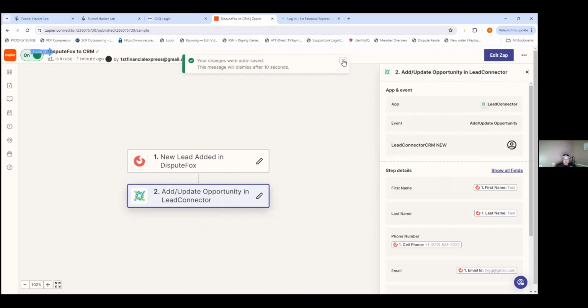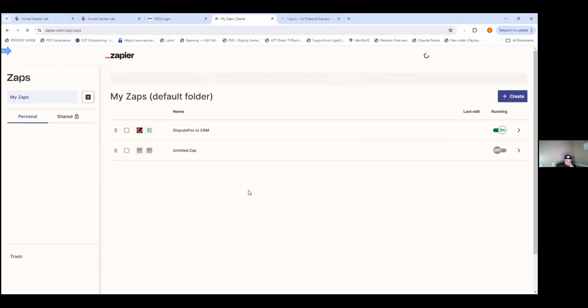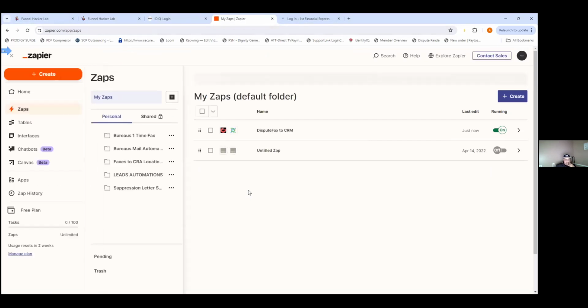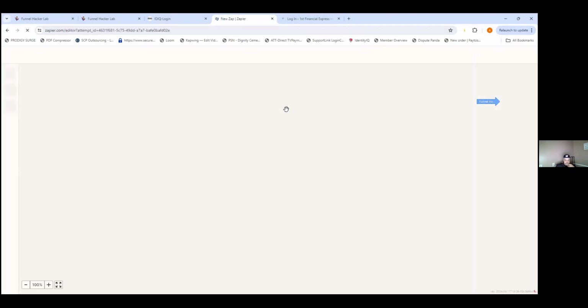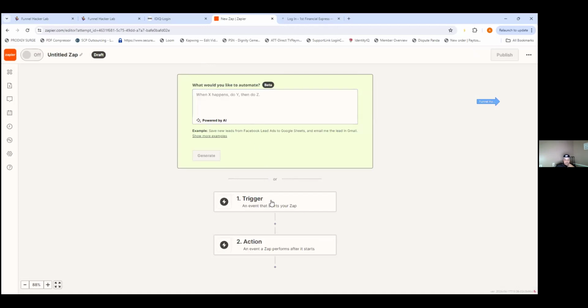Awesome. Okay. All right, now click on Zapier over here. I need to delete some of these zaps off here though. Okay. All right, click on create another one. This time we're going to start with Lead Connector, right? Yep. All right, trigger.